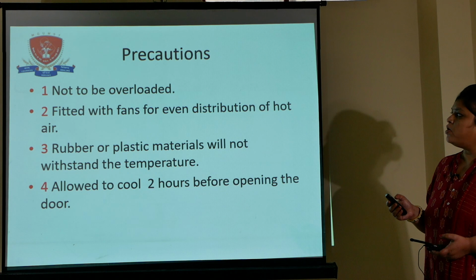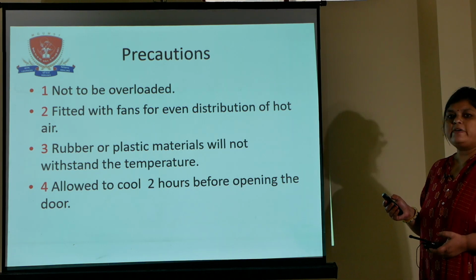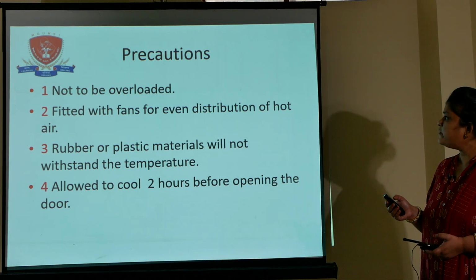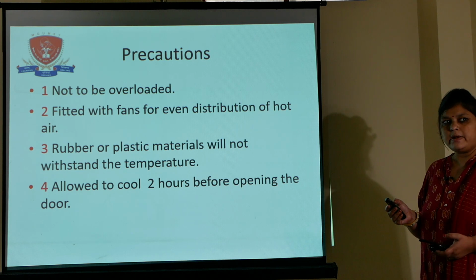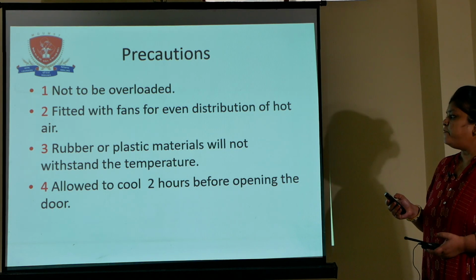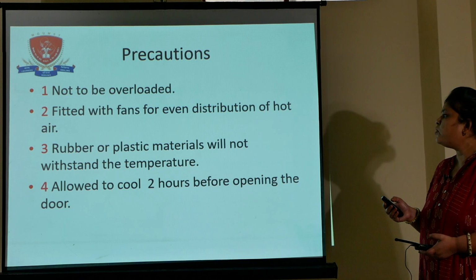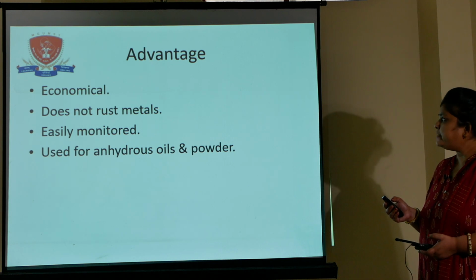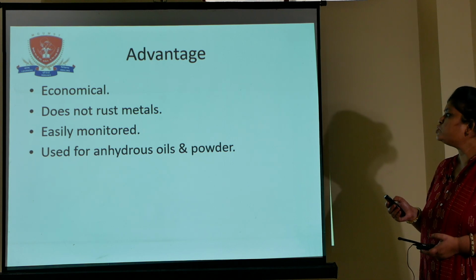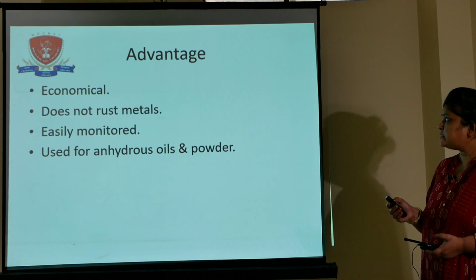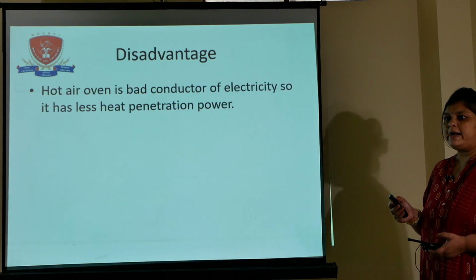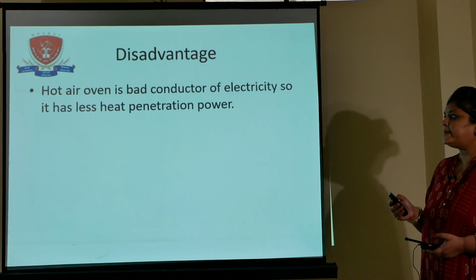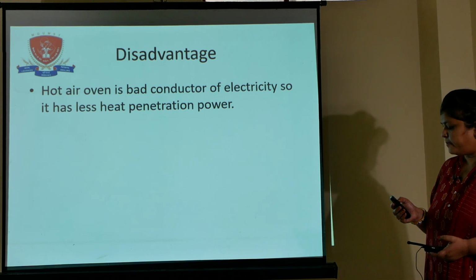First, it should not be overloaded. Second, it should be fitted with fans for even distribution of the hot air. Third, rubber or plastic materials should never be kept. And fourth, allow it to cool for 2 hours before opening the door. Now advantages of hot air oven: economical, does not rust metals, easily monitored, and used for anhydrous oils and powders. Disadvantages: hot air is a bad conductor of heat, so it has less heat penetration power.